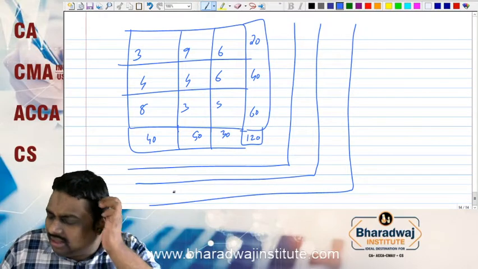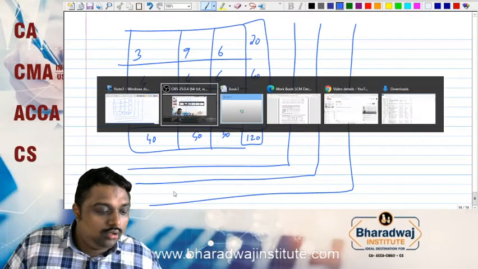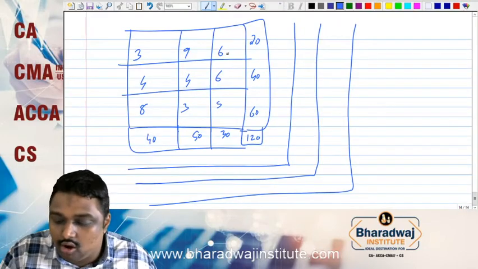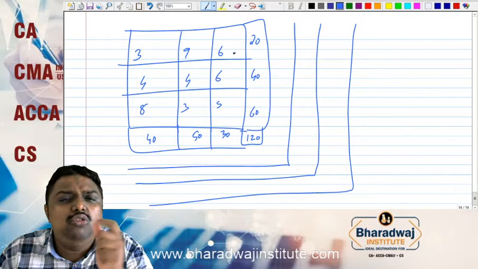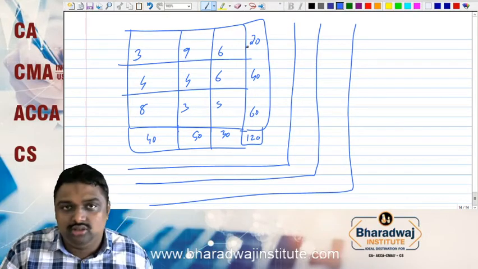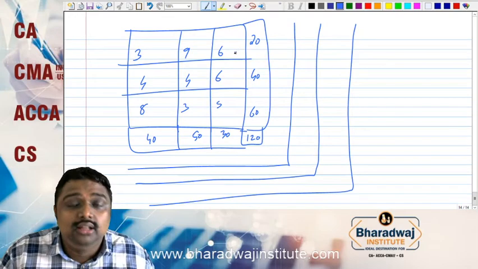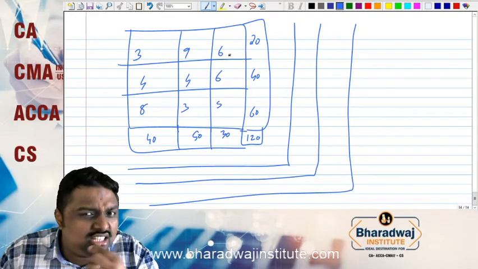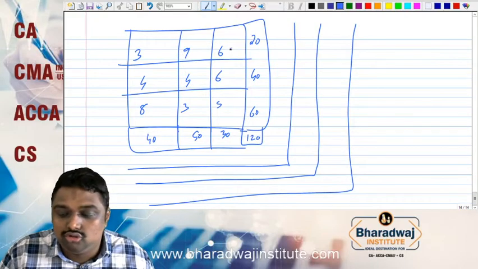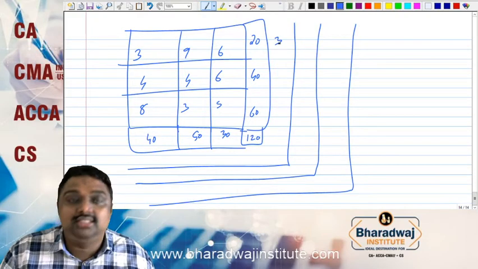Under the VAM method, if you want to solve, we have to compute the row penalty. We have to identify the difference between the least two costs, not the point. The least two costs are 3 and 6, so the difference is 3.